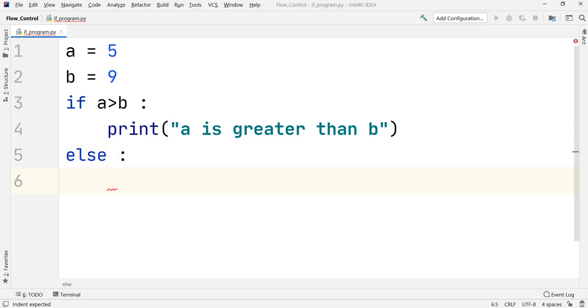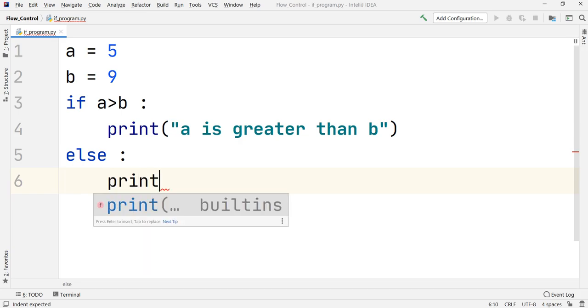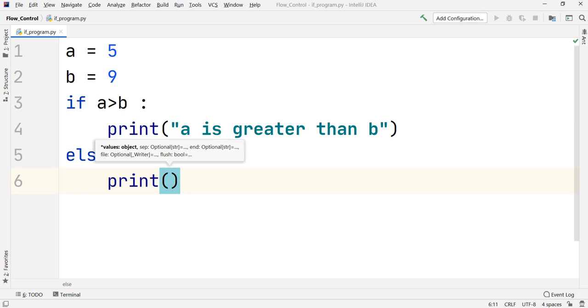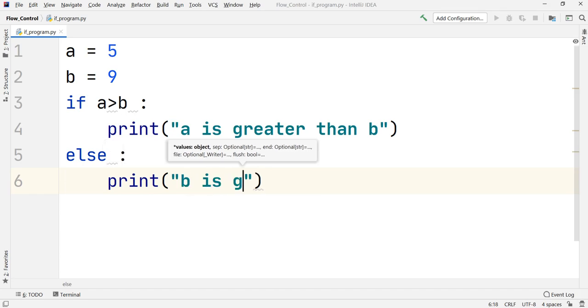As soon as I press enter, again I am getting one indentation. Now this indentation will belong to the else block. So now I am going to write what should be done if the condition is not true. If A is not greater than B, what should be printed? B is greater.